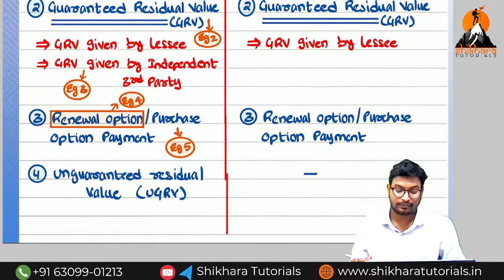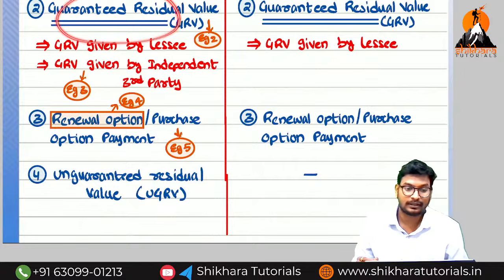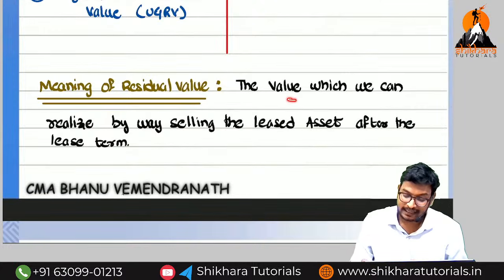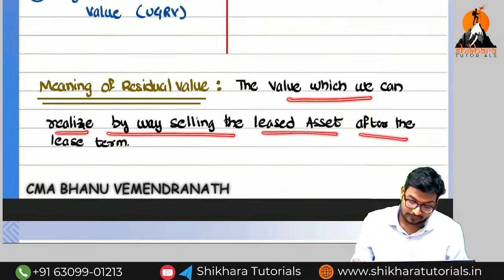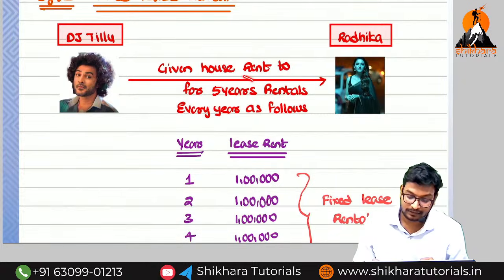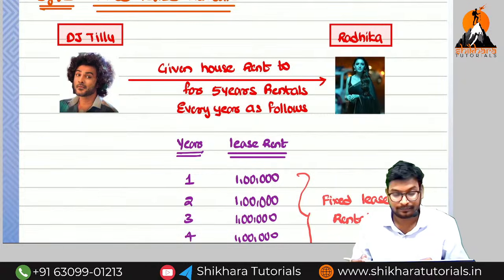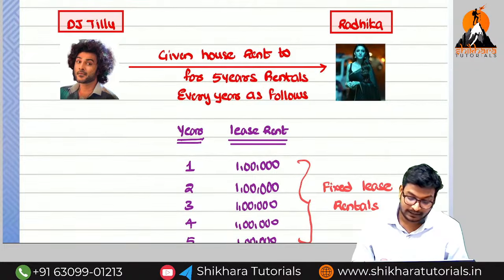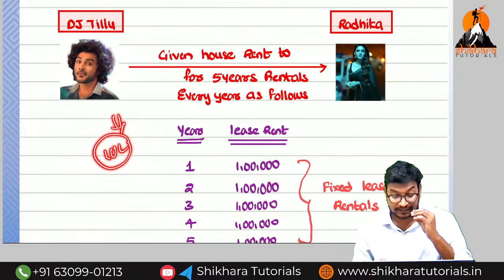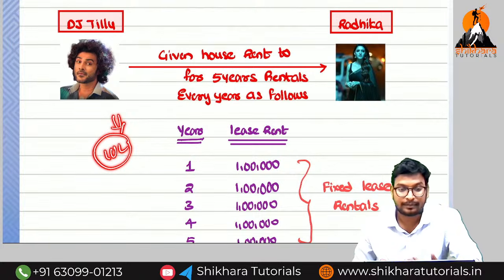And the second one is called what, ma? Guaranteed residual value. Before that we need to understand the meaning of residual value. Here, residual value means the value which is realized by selling the leased asset after the lease term. For example, here we have given how many years as a lease, amma? 5 years. After the lease term, we are going to sell that particular asset for 10 lakhs. So this 10 lakhs is called what, ma? Nothing but residual value.